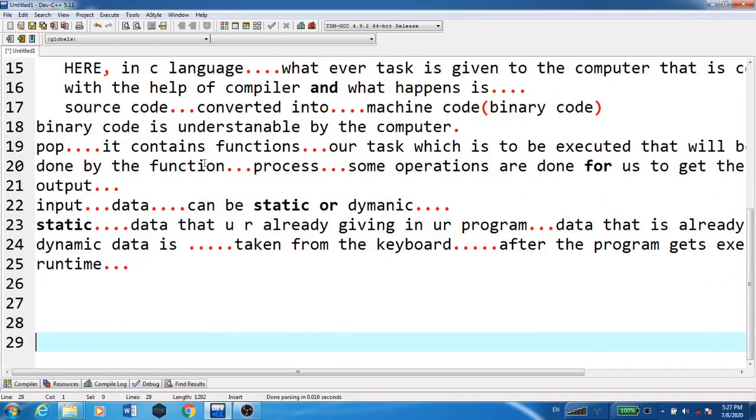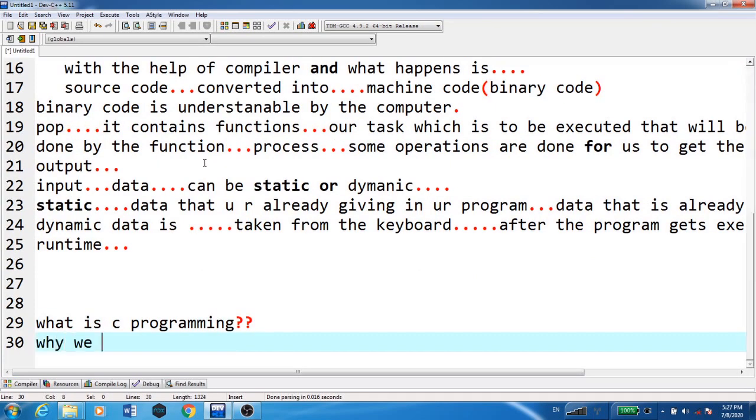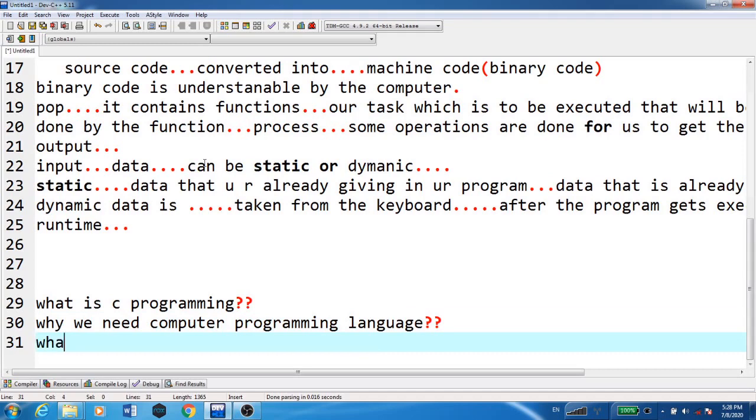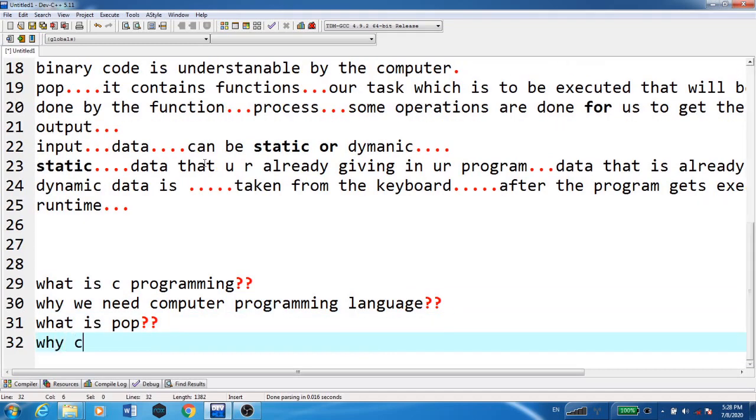Now, what are the different concepts that you understood till here? What is C programming, and why we need a computer programming language, and what is procedure oriented programming. Why is C procedure oriented?